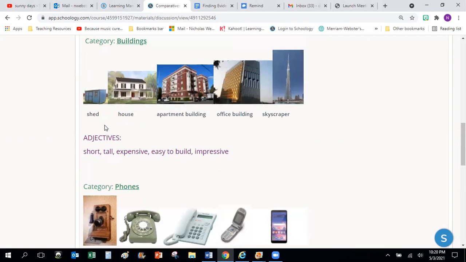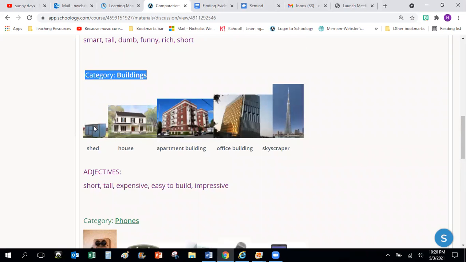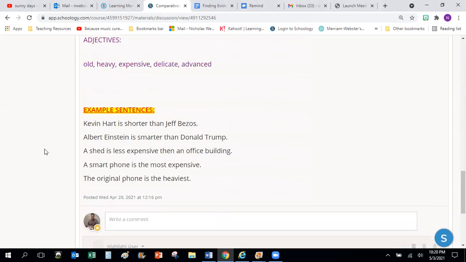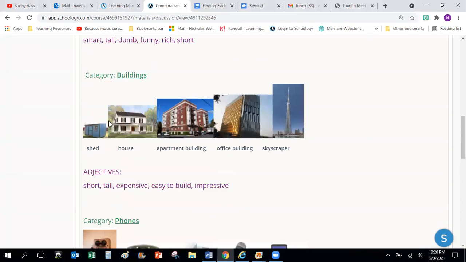There's also this category here, buildings. You can compare these buildings. You can use any of these adjectives to compare them. For example, a shed is less expensive than an office building. I compared a shed with the office building, and here I use the word expensive to compare them.